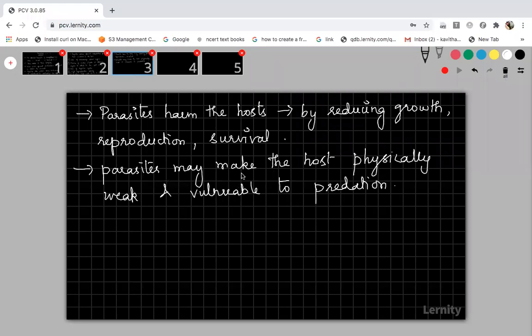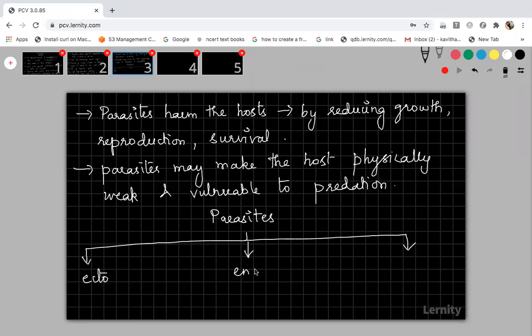The parasites may make the host physically weak. Once the host becomes physically weak, it cannot easily escape from the predator. It will be vulnerable, meaning easily available to the predator. So the predator of that particular host will take away the organism and eat it. So the population of the particular host will get reduced. And when talking about parasites, we have three different types. I'll tell you what the three different types of parasites are. Two types you may already know. One is the ectoparasite, the second is the endoparasite, and the third is the brood parasite.